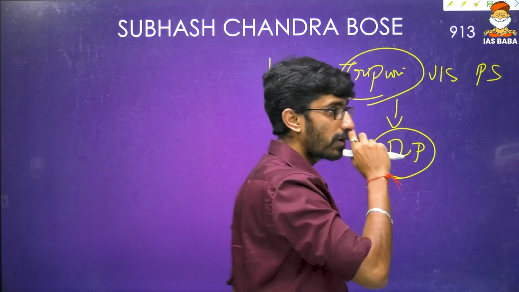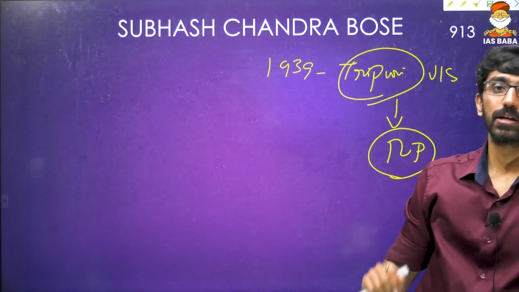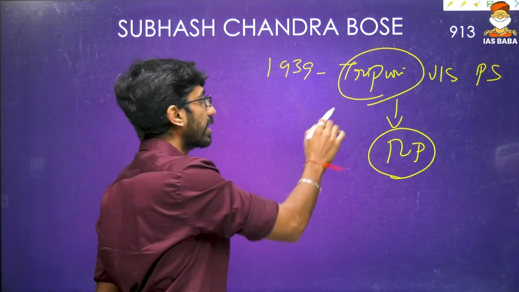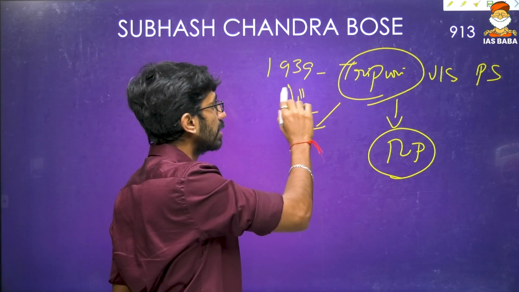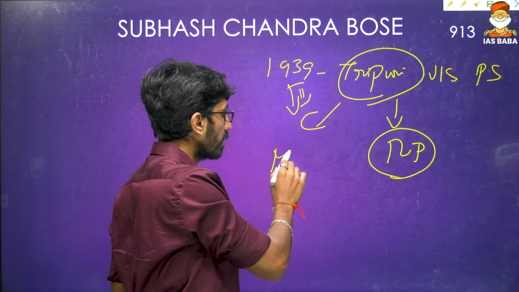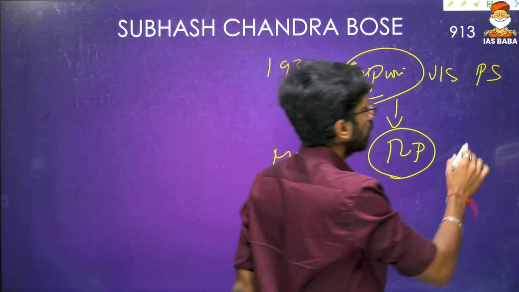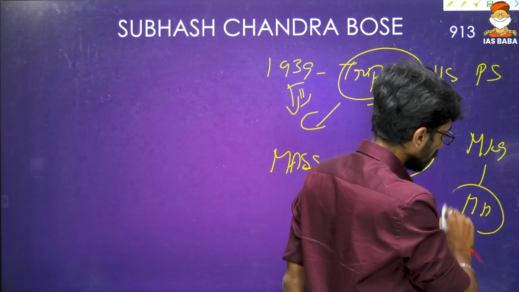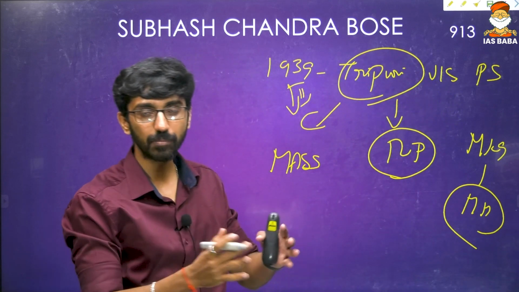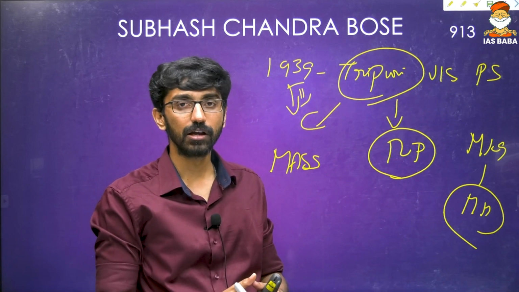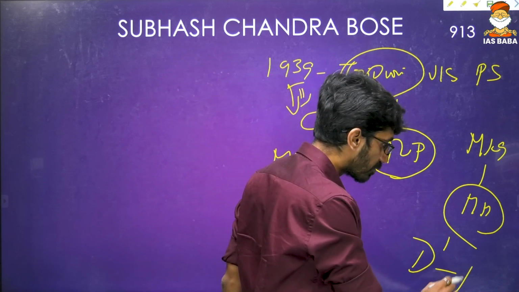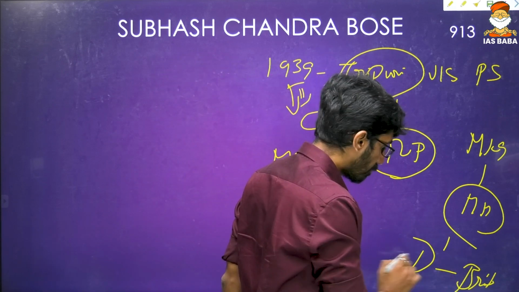So why did Subhash Chandra Bose resign? One, he did not want to hurt Gandhiji. He wanted to take advantage of the Second World War in 1939 and launch a mass movement, but Gandhiji was against mass movement at that point of time because of communal tendencies and corrupt tendencies in the Indian National Congress. So he wanted to strengthen it, and he wanted to support democratic forces, that is Britain, against fascism.